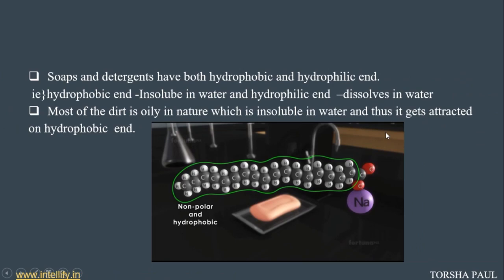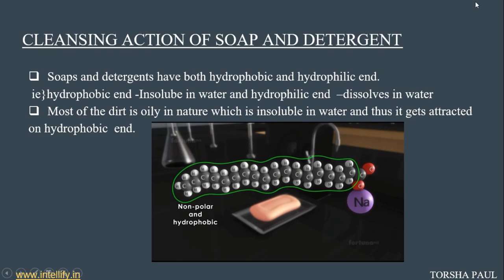And this is the main concept in this chapter, that is cleansing action of soap and detergents. As I already told, soap and detergent have both a hydrophobic and a hydrophilic end. Look at the picture. This is the structure of soap. Soap contains a hydrophobic part.